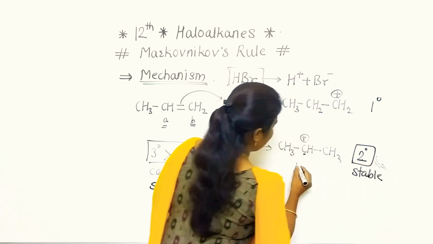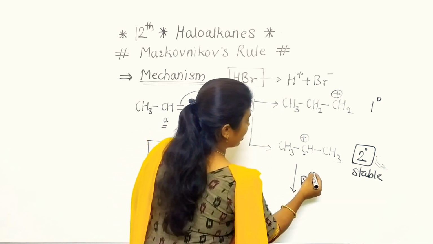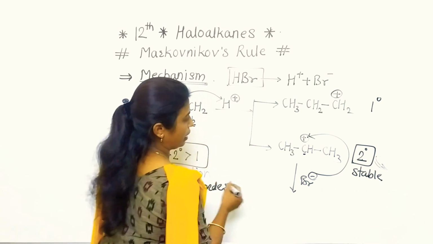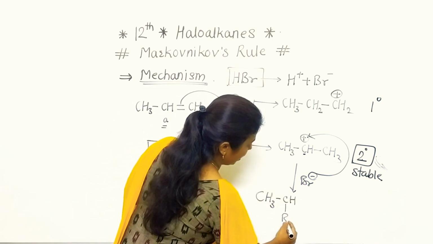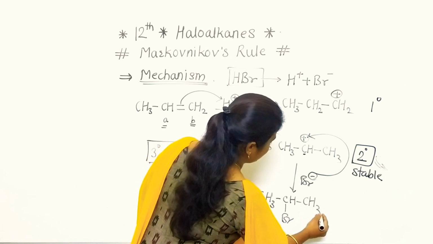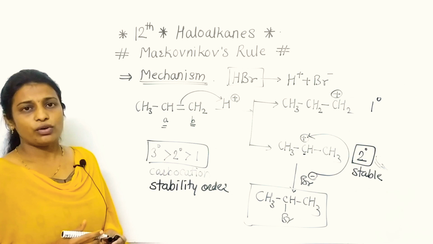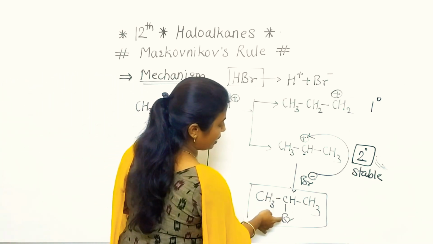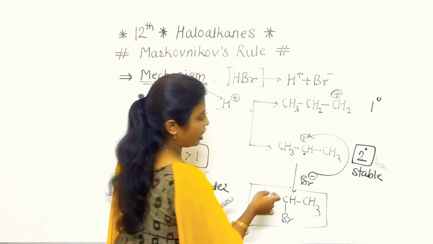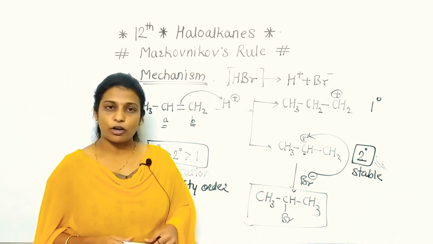So Br- will attack this carbocation and it will give the product CH3CHBrCH3. In this way, if we consider the mechanism, we have observed that Br, which is negative, gets attached to that carbon which has the less number of hydrogen. So in this way we have completed the Markovnikov rule.